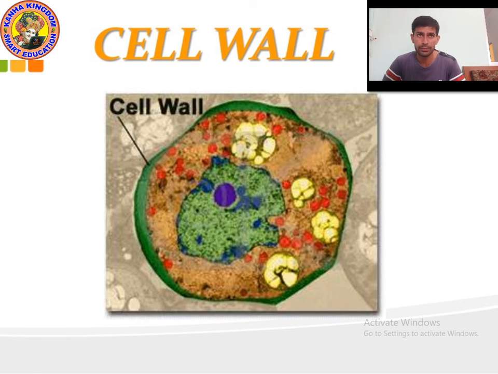Yes, it is rigid, it is strong. Rigid outer covering outside the plasma membrane is called the cell wall. Okay, it is found only in plants. Remember this point. It is also found in bacteria and fungi. I already told you, and it is made up of cellulose. What is it made up of? Cell wall is made up of cellulose.